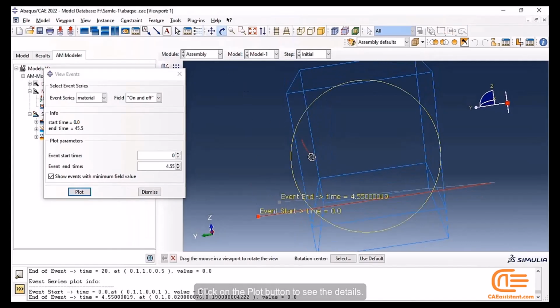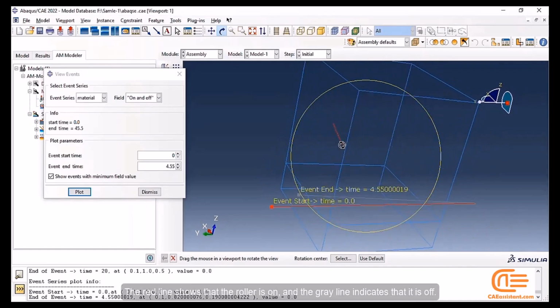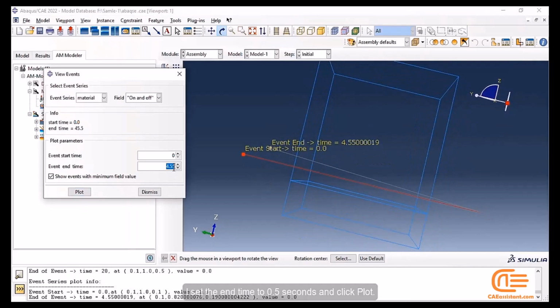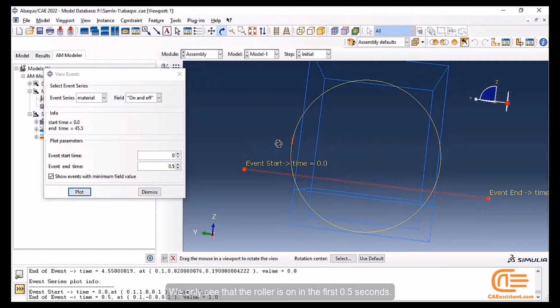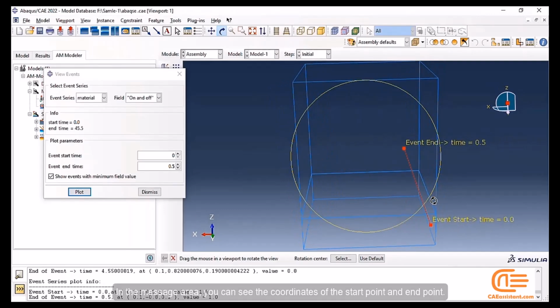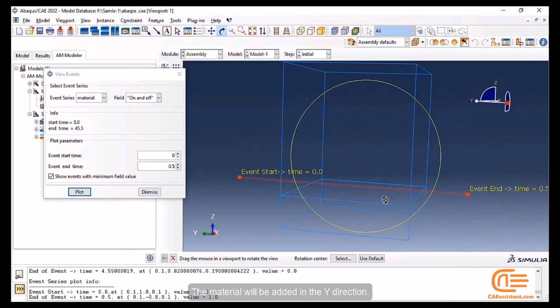Click on the Plot button to see the details. The red line shows that the roller is on, and the gray line indicates that it is off. I set the end time to 0.5 seconds and click Plot. We only see that the roller is on in the first 0.5 seconds. In the message area, you can see the coordinates of the start point and end point. The material will be added in the Y direction.